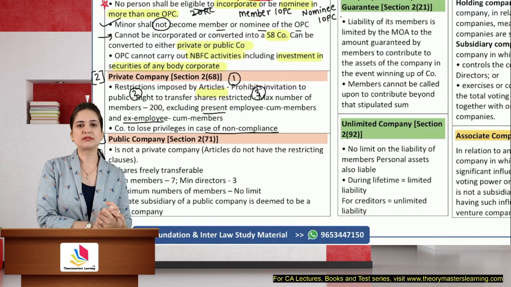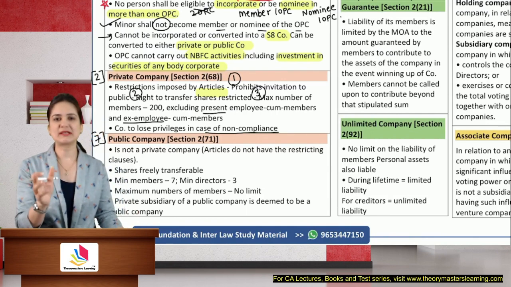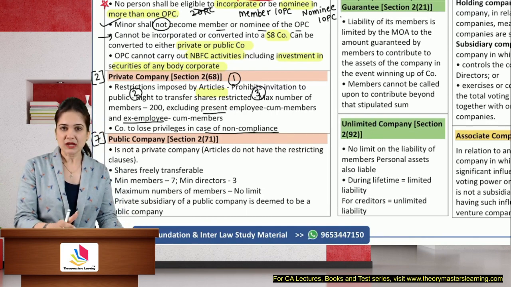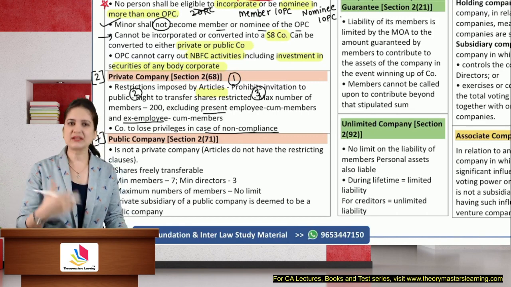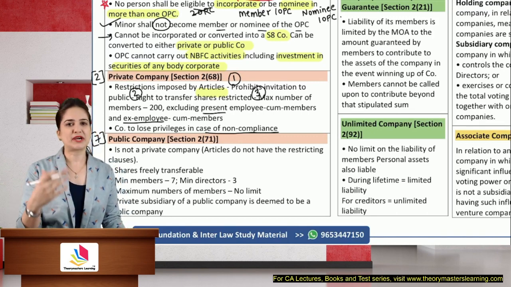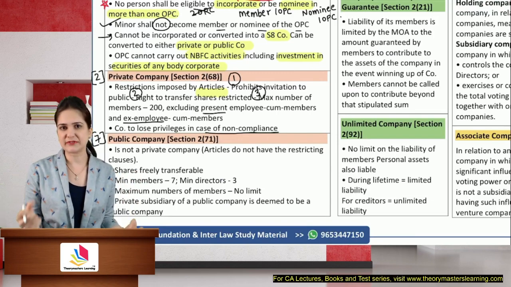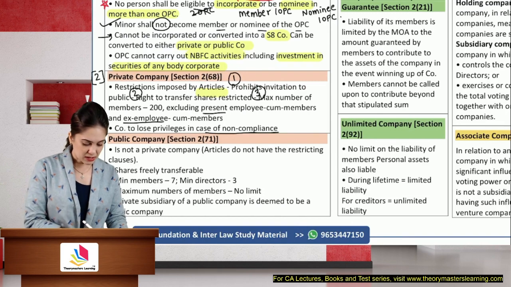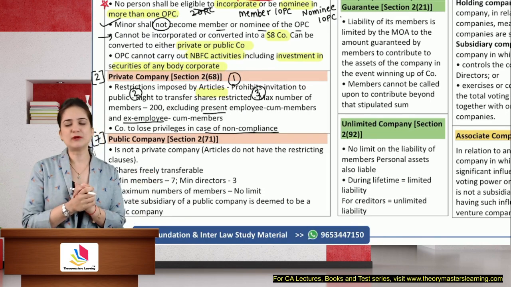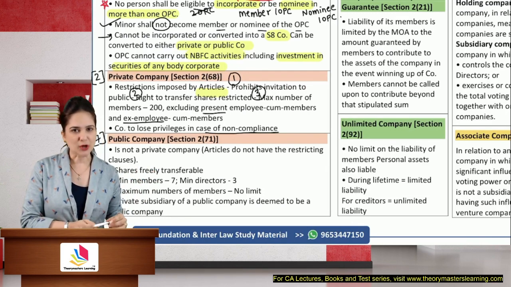Now, to summarize all this, there are 3 restrictions which make the company a private company. In those 200 members, you will not include employees because we encourage company to allot shares to employees so that they feel associated with the company. Joint holders will be treated as 1. Company will lose privileges in case of non-compliance.